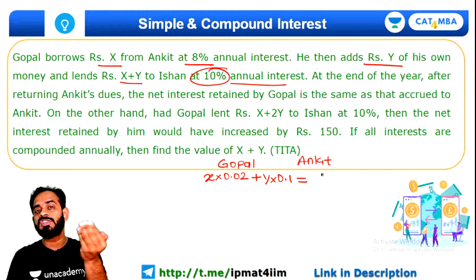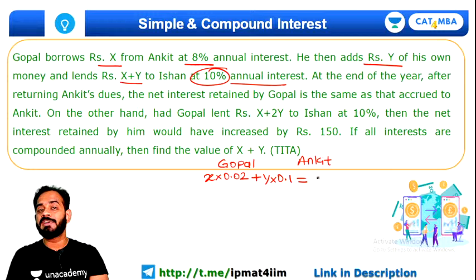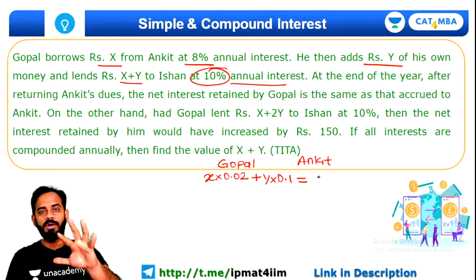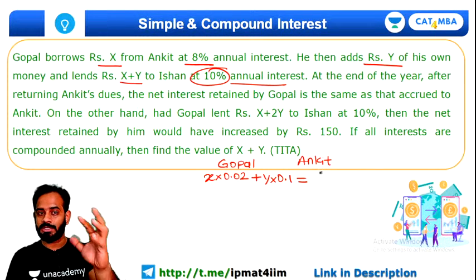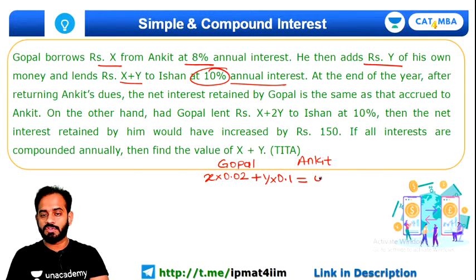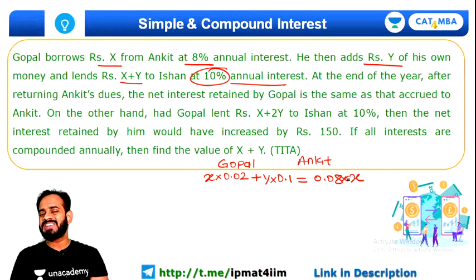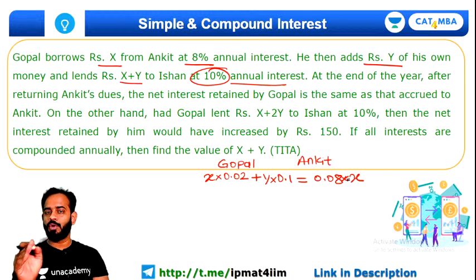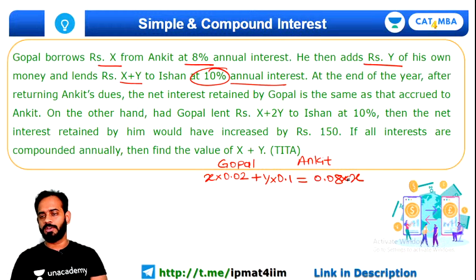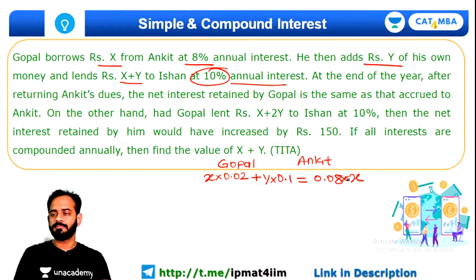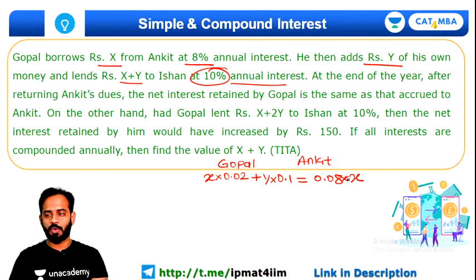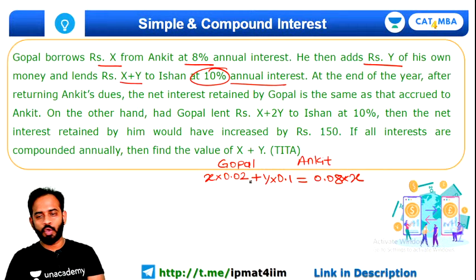And how much interest did Ankit get? Ankit got 8% of X. Ankit lent X rupees at 8%, so 0.08 multiplied by X. Did you understand this, guys? Is there any doubt over here? Please tell me in the chat box if you have any doubt in this equation which I have written down here. And these are the amazing questions, guys, trust me. Very good. I hope there is no doubt here.